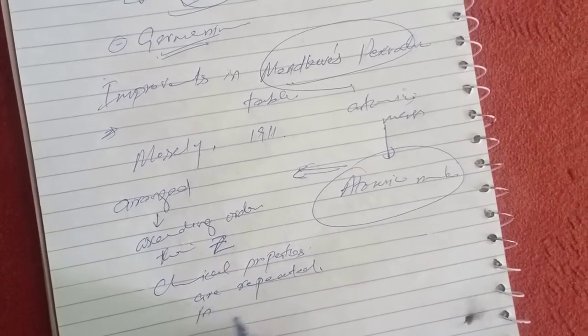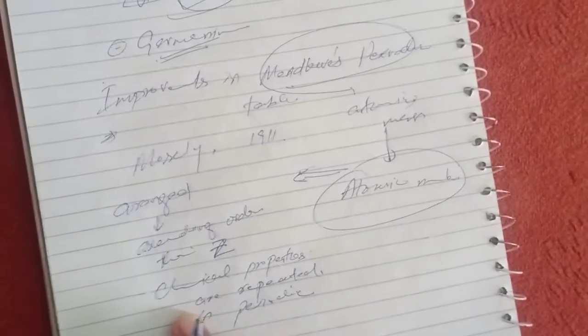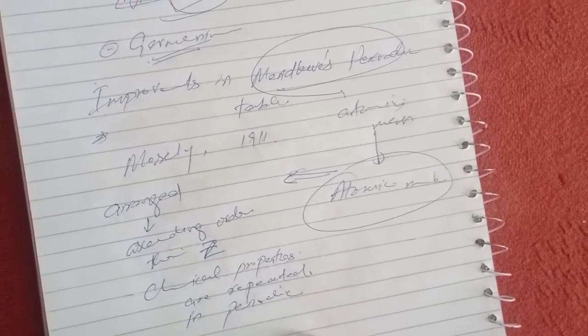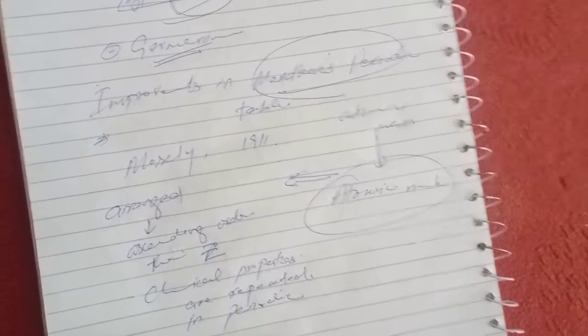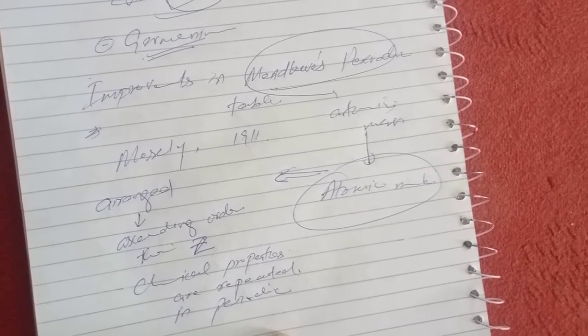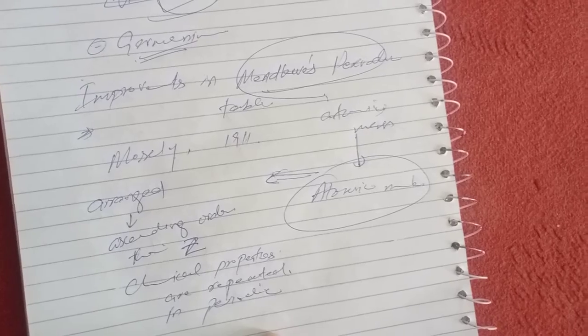So this was the modern periodic law, which states that if the elements are arranged in ascending order of their atomic number, their chemical properties are repeated in a periodic manner.